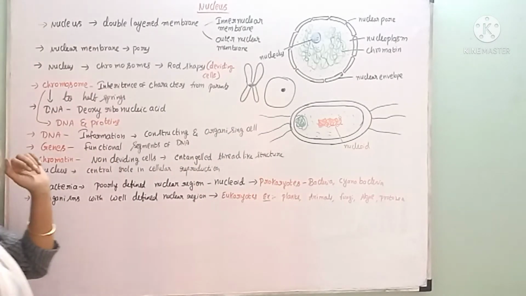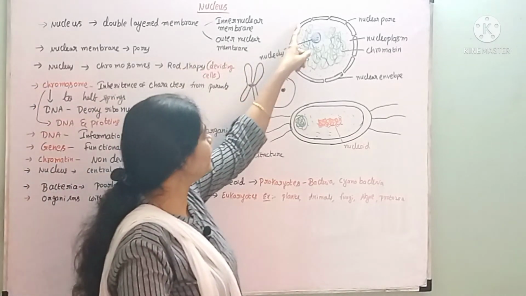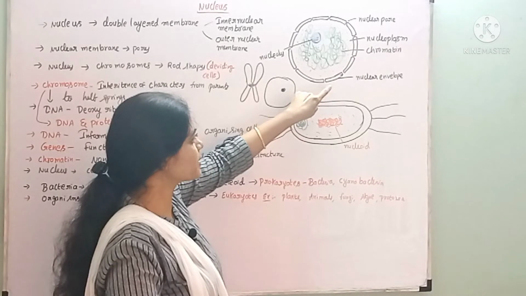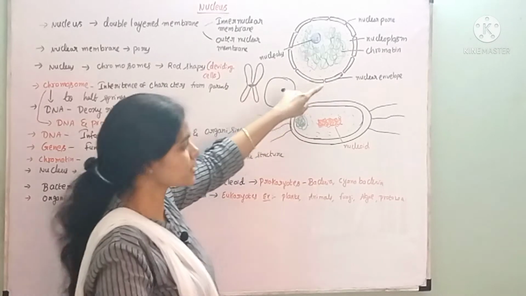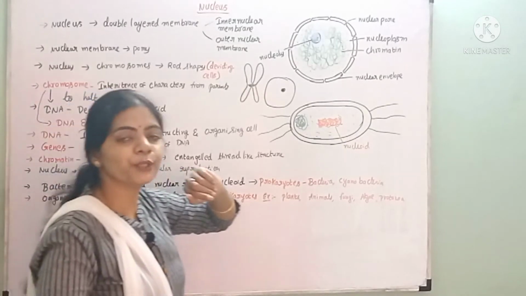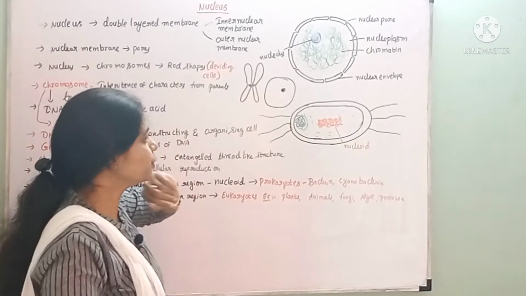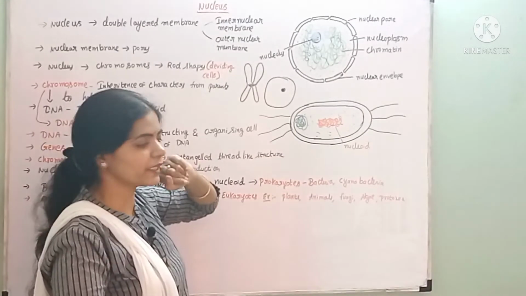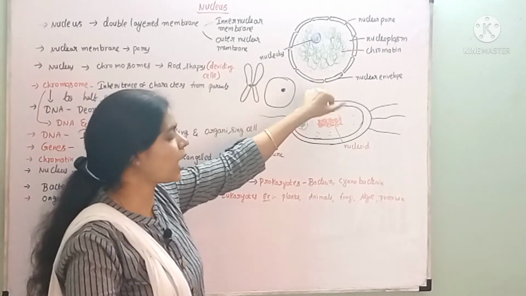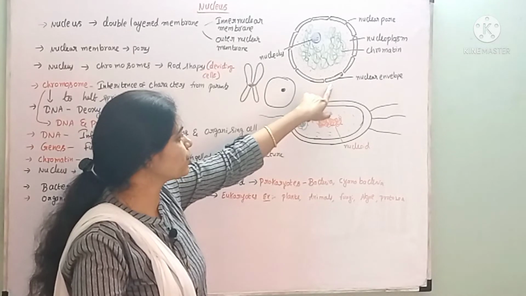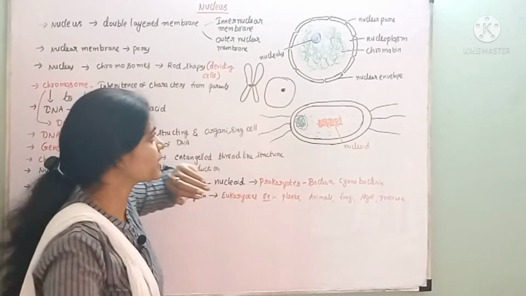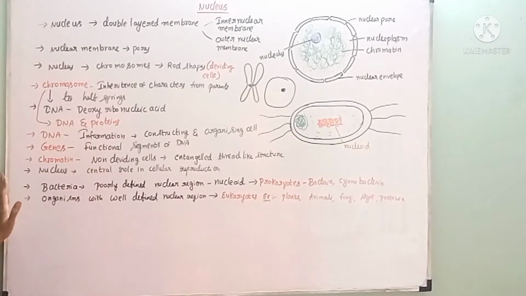And this nucleus consists of a double layered membrane-like structure. See this, how many layers are present? Two layers are present. This double layered membrane is called the nuclear envelope. This nuclear envelope consists of two layers: the inner nuclear membrane and the outer nuclear membrane.